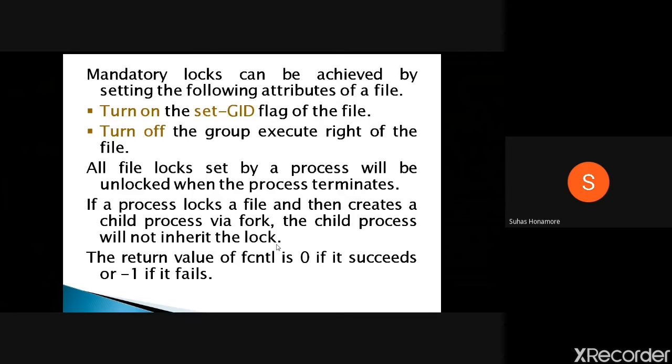Locks are not inherited by the child process, but an open file remains open in the child process also. That file descriptor continues in the child process.